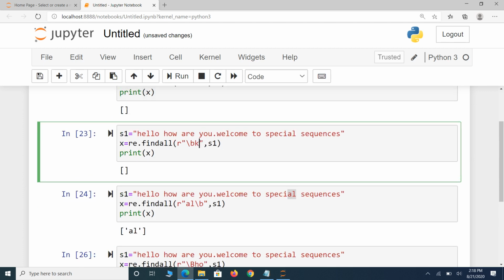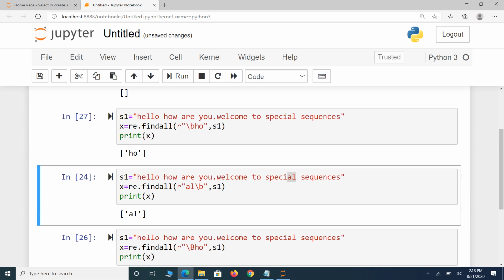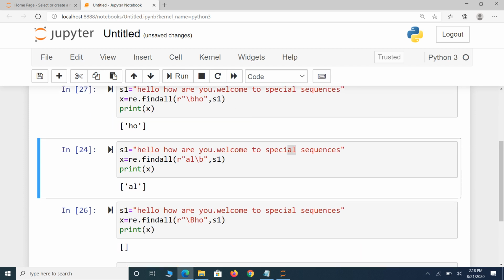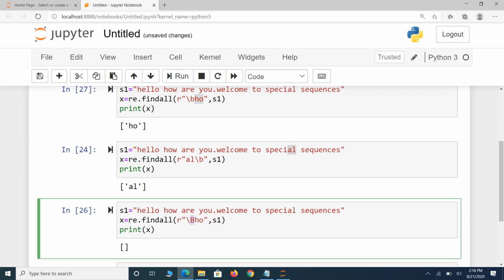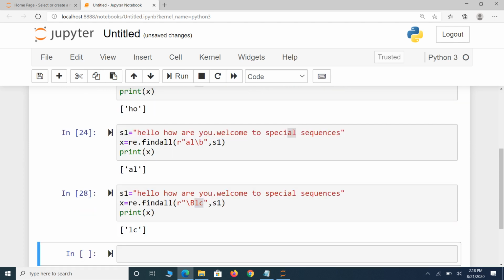Suppose in the same case, if you are using small b with ho, see it returns ho. You got the difference. So small b specifies this pattern is present at the beginning, but capital B specifies this pattern is not at the beginning. For example, if you use lc, here observe the letters lc. lc is not at the beginning or at the end. See, now lc is printed.